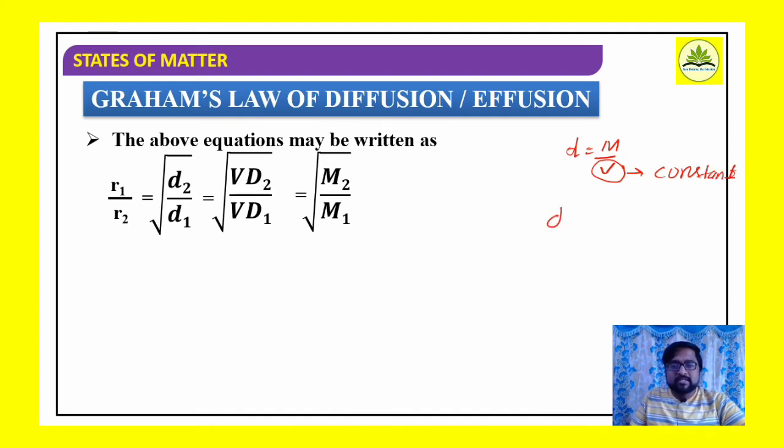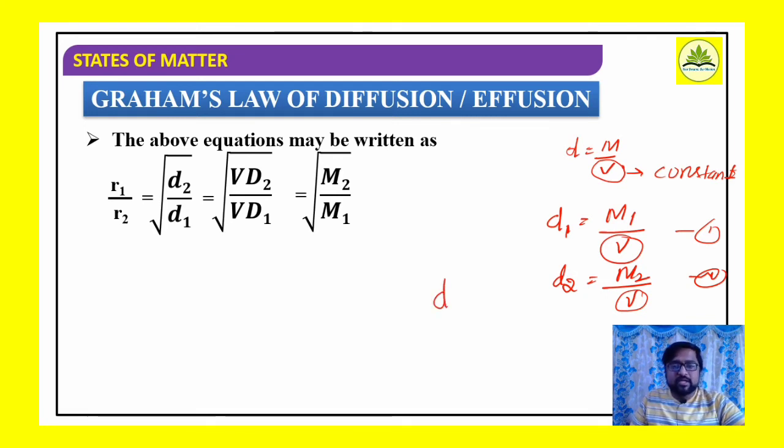Say for the first gas, D1 is equal to its corresponding mass M1 with constant volume V, and D2 is equal to its corresponding mass M2 with its volume V. Since under similar conditions of temperature and pressure volume remains the same, constant, therefore I can say D1 is equal to M1 by V, and D2 is equal to M2 by V, where V is constant.